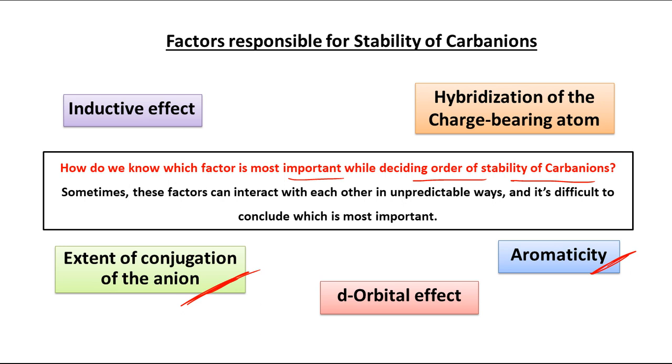But sometimes it is not so simple. Sometimes these factors can interact with each other in unpredictable ways. Suppose 3 to 4 factors are present together and it becomes difficult to decide the exact order of stability of the carbanions. In those cases there is actually some solution, but I will discuss that in the next video.